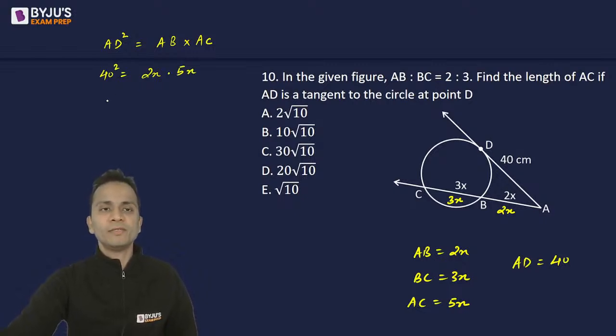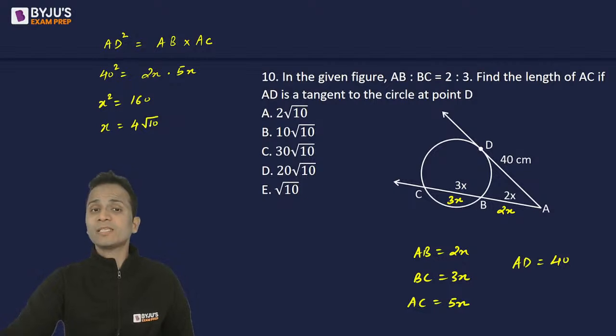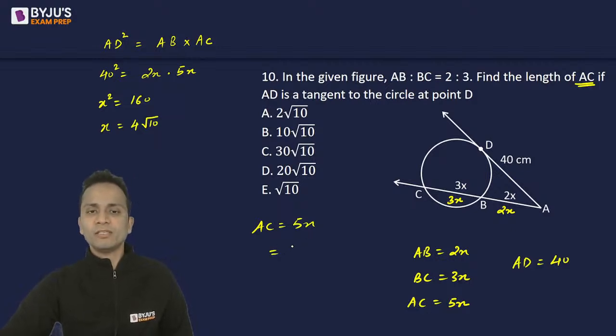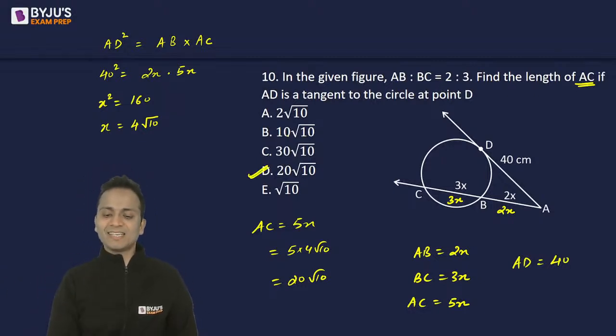So the value of x square will come out to be 160. So the value of x will be equal to under root of 160, that will be 4 under root 10. Now, the question is asking us to find the length of AC. So the length of AC is 5x. The value of x is 4 root 10. So 5 multiplied by 4 root 10, that is 20 under root 10. So 20 under root 10, that is option D, is the correct answer.